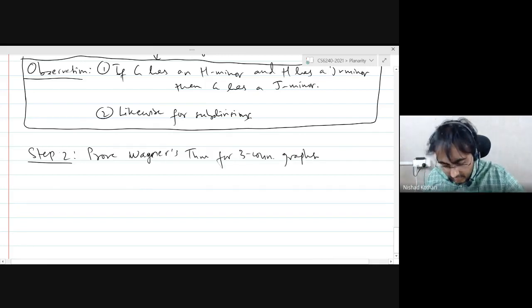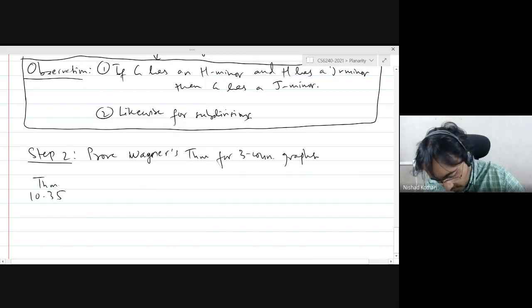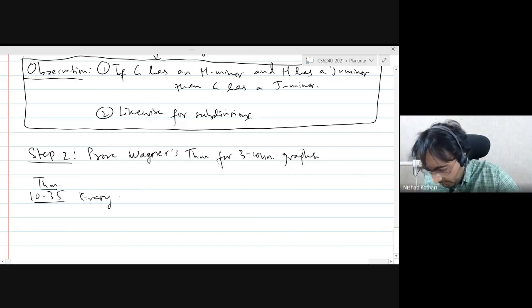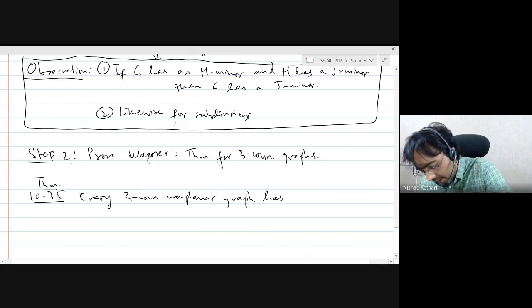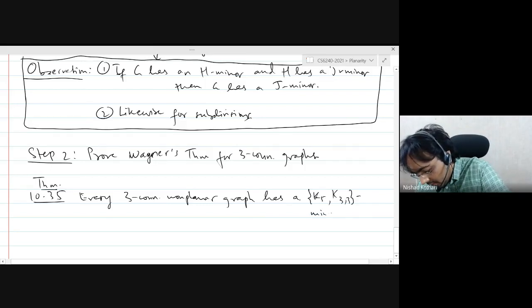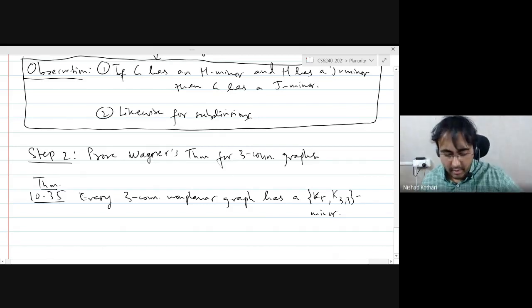So in particular, we will be proving theorem 10.35, which is that every three connected non-planar graph either has a K5 or has a K33 minor. Okay. So this is the main point.